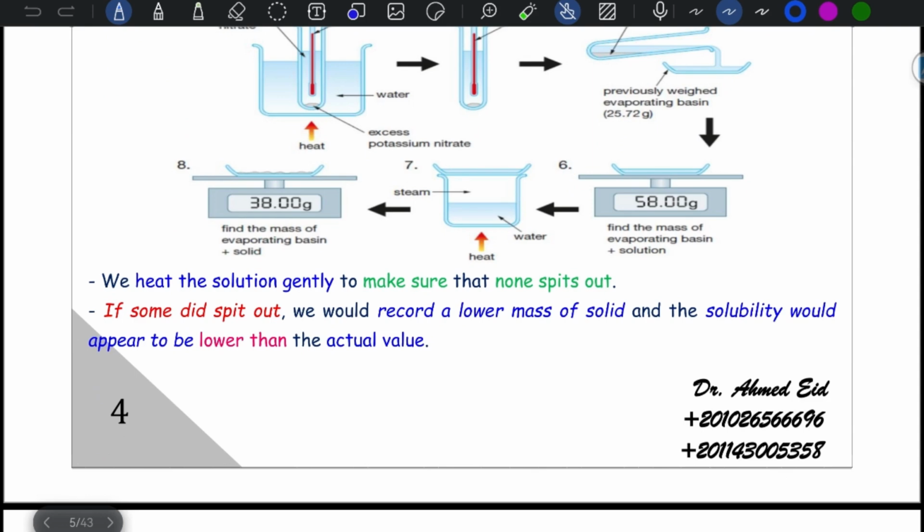We heat the solution gently to make sure none spits out. If some spits out, we would record a lower mass of solid. He may ask you about this: why is a lower mass recorded? Some of it may have spat out, and the solubility would appear to be lower than the actual value.